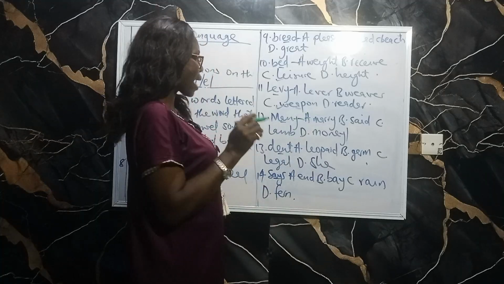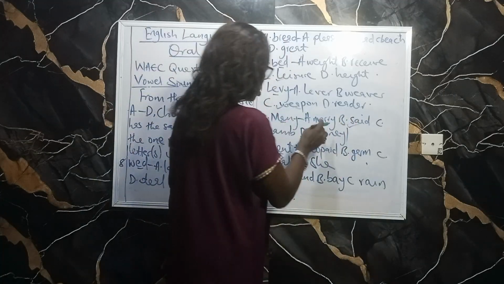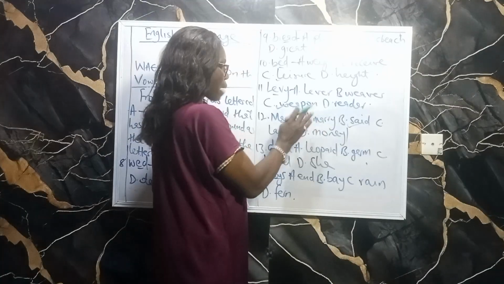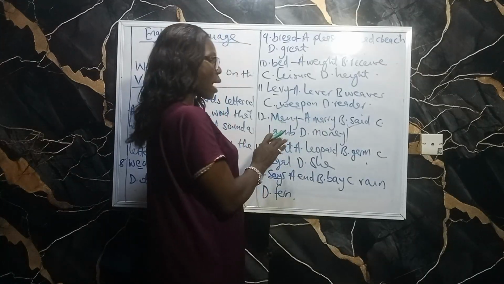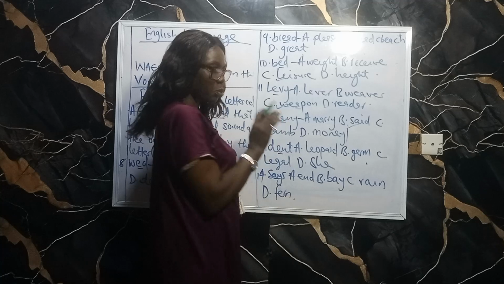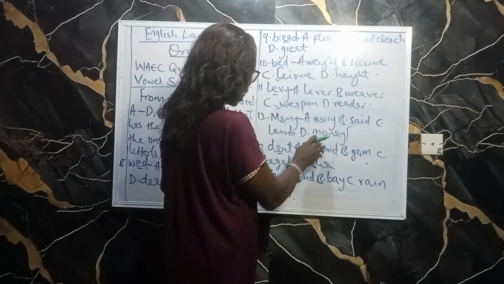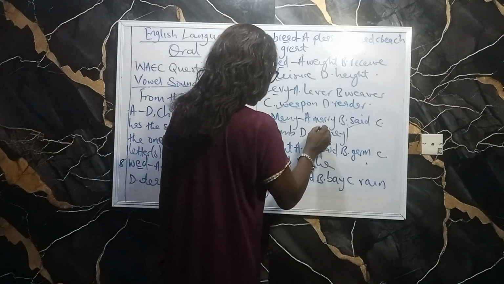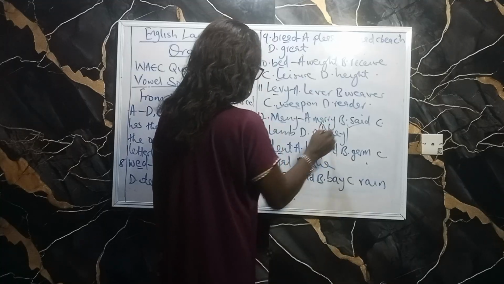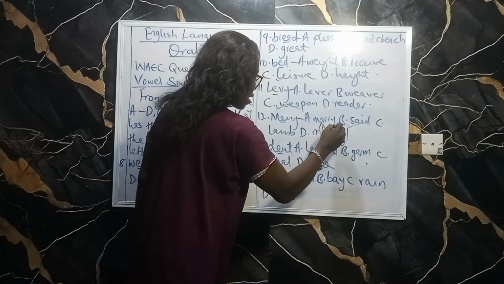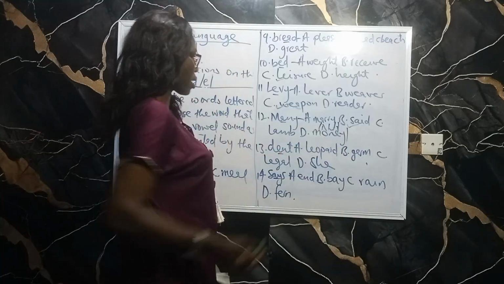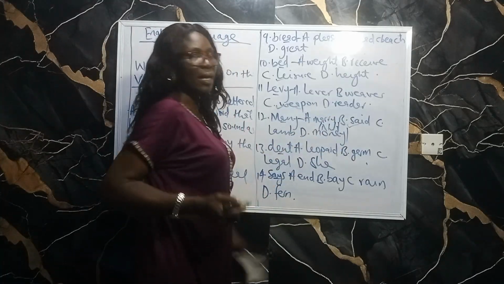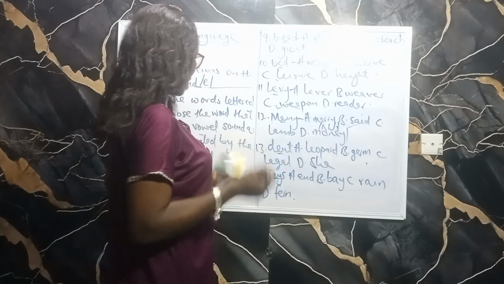So the only one that has the sound is said. This one is marry, long A sound. And this one is lamb, short A sound, and B is not pronounced, it's silent. And this one is money, that is the sound. And what we have here is short E sound. So it's the only set that has the correct sound.